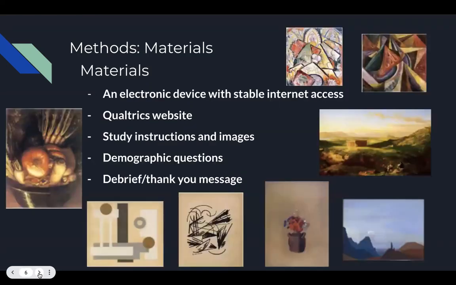The materials used for our experiment were an electronic device with stable internet access, the Qualtrics website, study instructions and images, which we can see on this slide, demographic questions, and our debrief and thank you message.